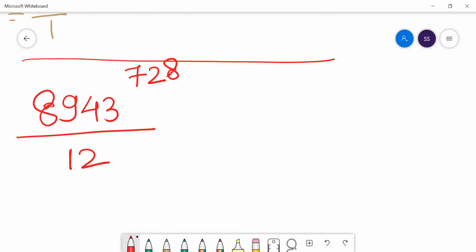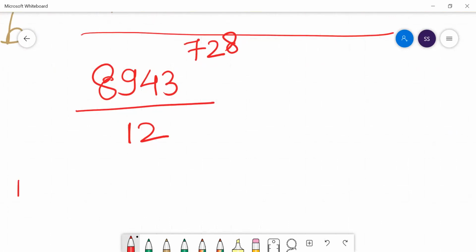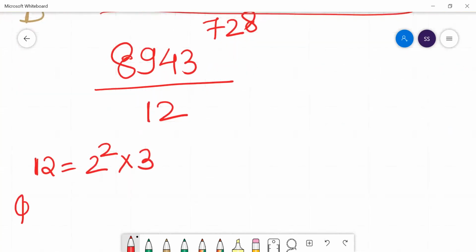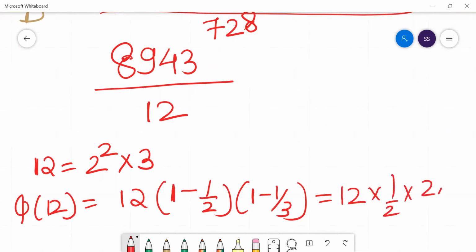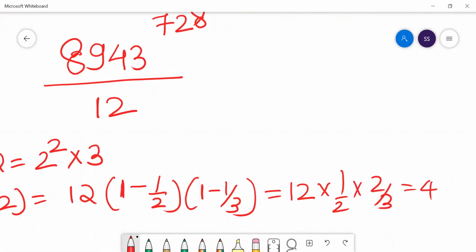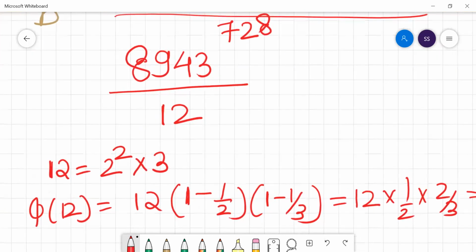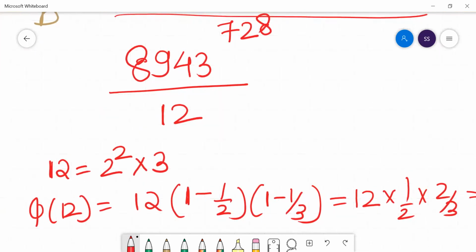What is the remainder? See what you know, what is 12? 12 is 2 squared into 3. So what is the totient of 12? The totient of 12 would be 12 into (1 minus 1 by 2) into (1 minus 1 by 3), which is 12 into 1 by 2 into 2 by 3. You'll get 4. So the totient of 12 is 4.